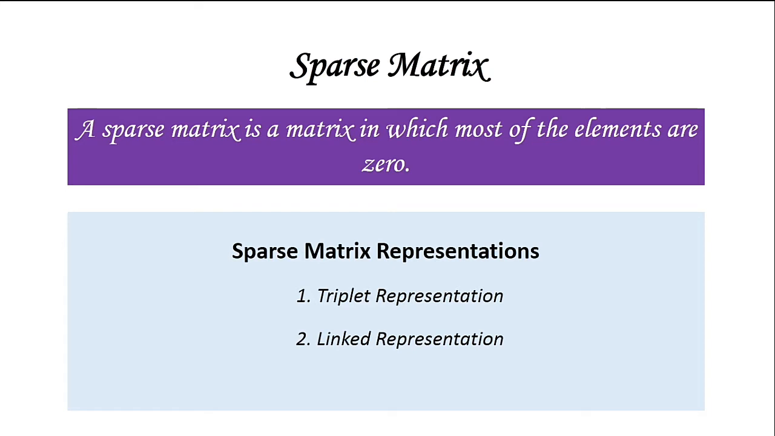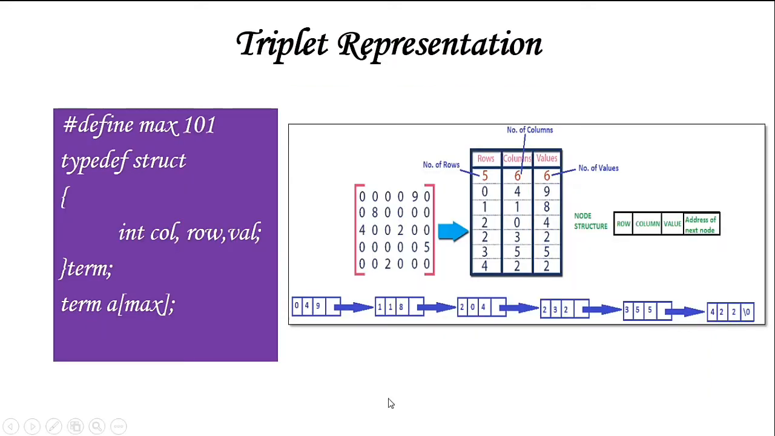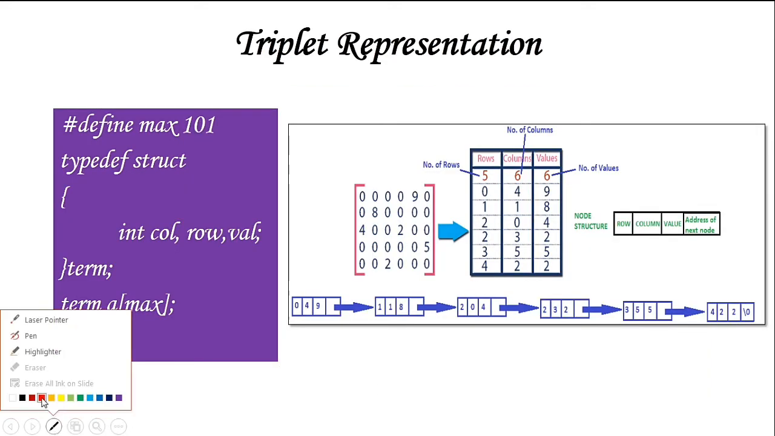There are two types of representation of sparse matrix. One is triplet representation and the other is linked representation. Now let us see what is triplet representation.